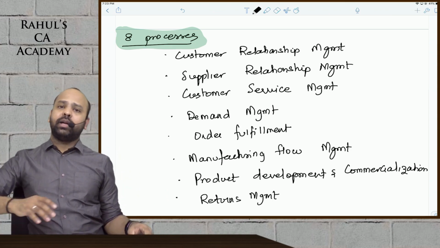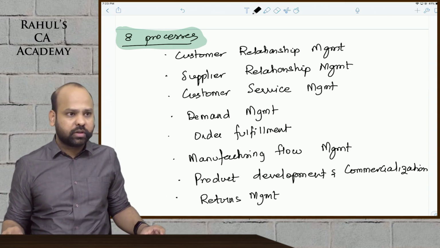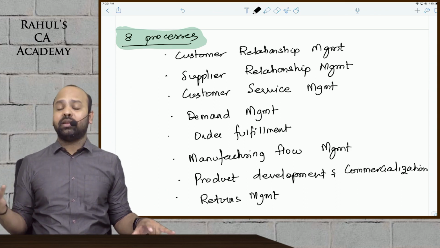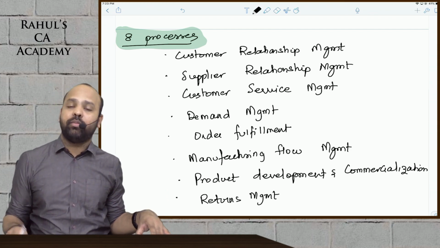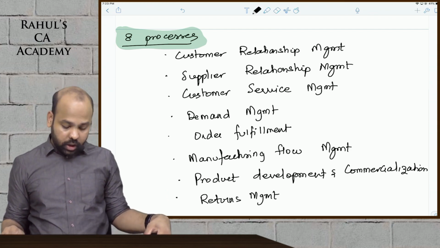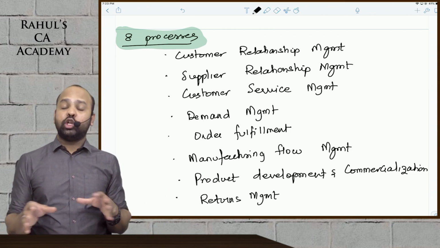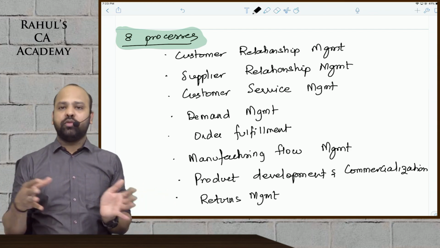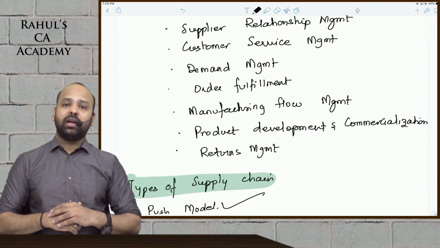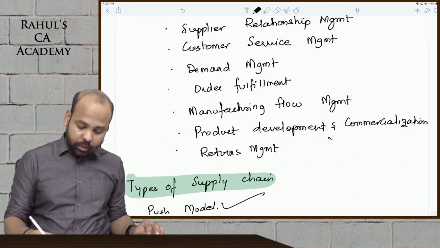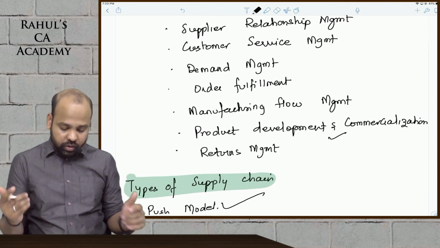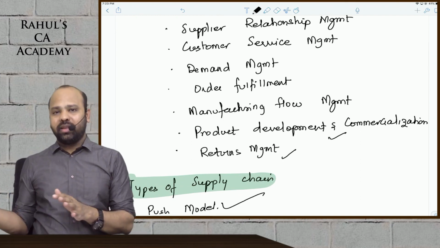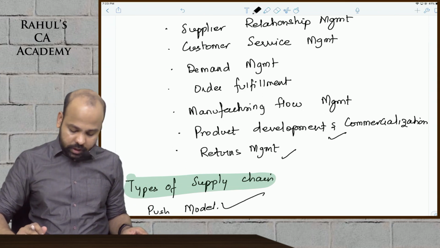Demand management, beta, is about optimizing the requirements of the customers. Order fulfillment, beta, is about designing your logistics, ensuring that the demands received from the customers are properly fulfilled. Manufacturing flow management is about your production process, where your inputs are properly converted into outputs. Product development and commercialization, guys, is about how a new product will be developed, how quickly it can be developed and introduced in the market. Returns management, beta, is when a consumer returns a product.